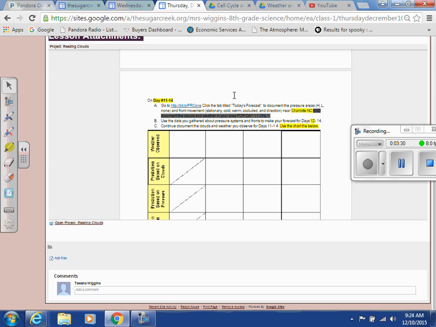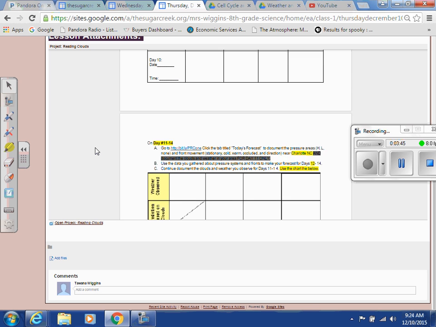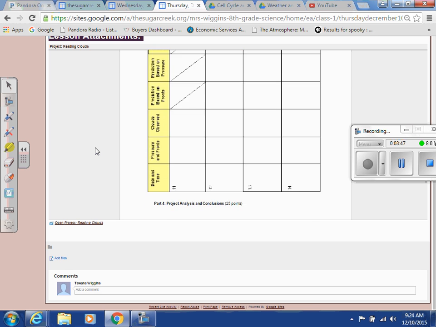On that website, you're going to document the fronts and the pressure, looking at part A. Then you're going to do part B. You're going to use that data, which you've gathered about the pressures and the fronts, and you're going to make a forecast. You're going to predict the weather forecast for the next days, which are days 12 to 14.